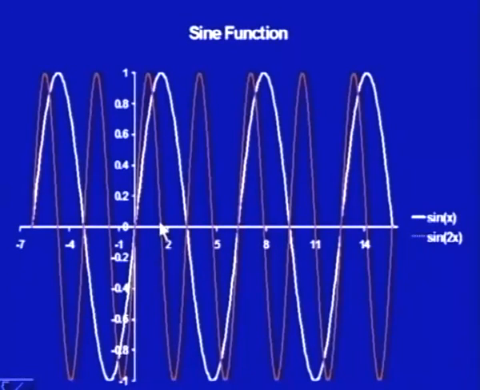Then this colored line is sin 2x. We see it is also repeating after 2 pi, but the fundamental period for sin 2x would actually be pi. You see it is repeating right here, but of course, as we say, if p is the period, then 2p and np can all be called periods. So, here sin x has the period 2 pi, and sin 2x also has the period 2 pi.